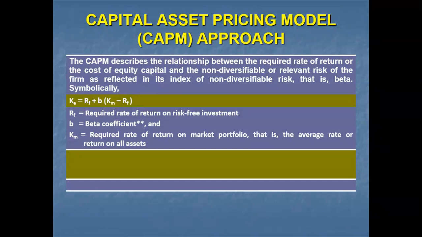Here the cost of equity capital reflects the non-diversifiable risk of the company as indicated in the index. That is non-diversifiable risk, which is also known as beta. Beta is something we can't diversify; diversification is not possible.